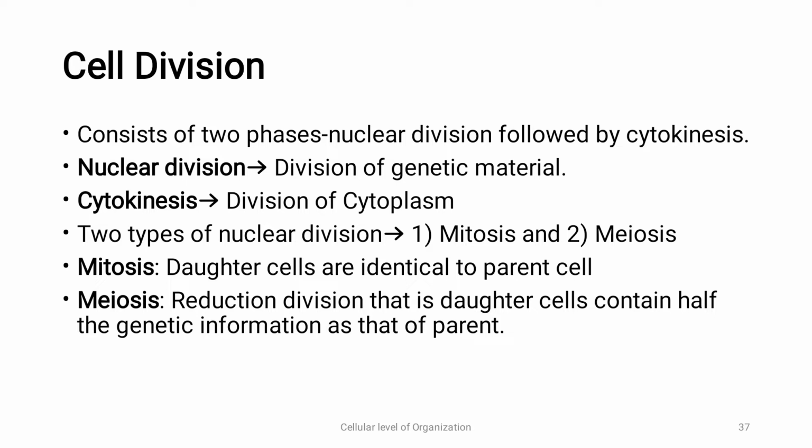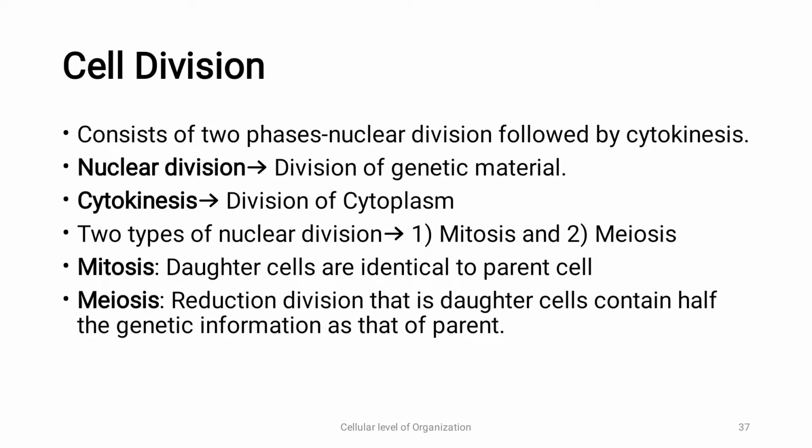Next is meiosis. Now what happens in meiosis? There is reduction division that is taking place. That is, daughter cells contain half the genetic information as that of the parent. Means when a parent cell divides, it is going to form two daughter cells, and the two daughter cells contain half the number of chromosomes.